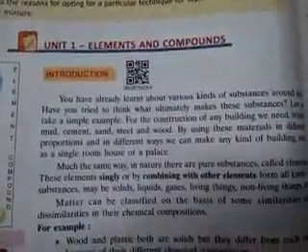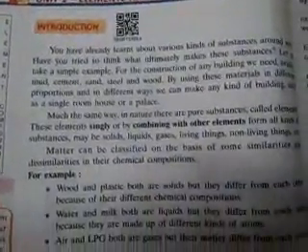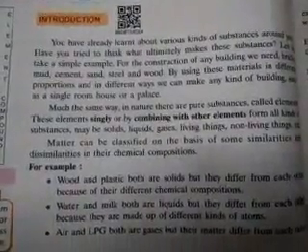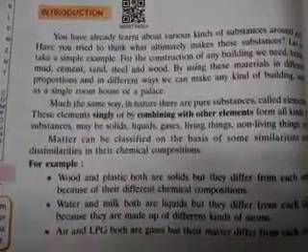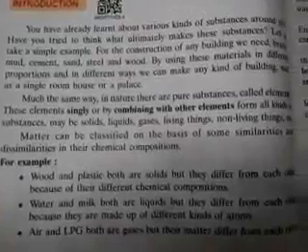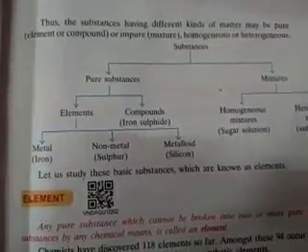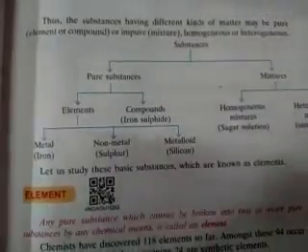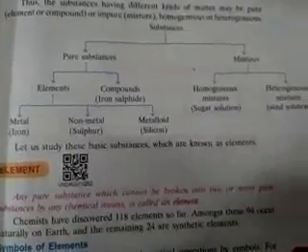See, we know that wood and plastics both are solid, but they differ from each other because of their different chemical compositions. Like your water and milk, both are liquids, but they differ from each other because they are made up of different kinds of atoms. So that means substance has been broadly classified into two categories, that is, one your pure substance and another is mixtures.